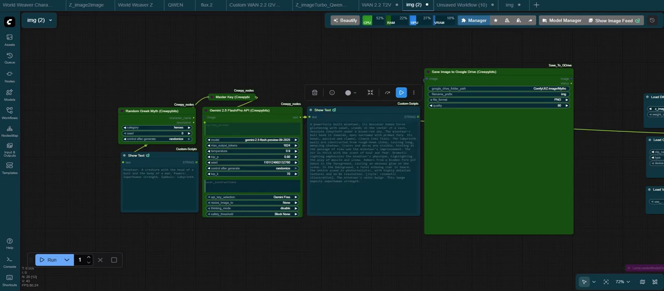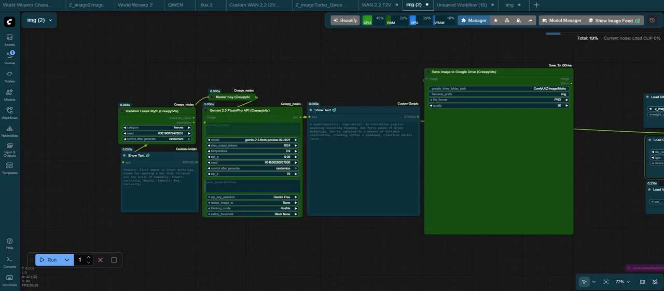It gives us Pandora and a short description of her. The description is expanded to a prompt and then turned into an image using your chosen model. I'm using the Z Image Turbo model.